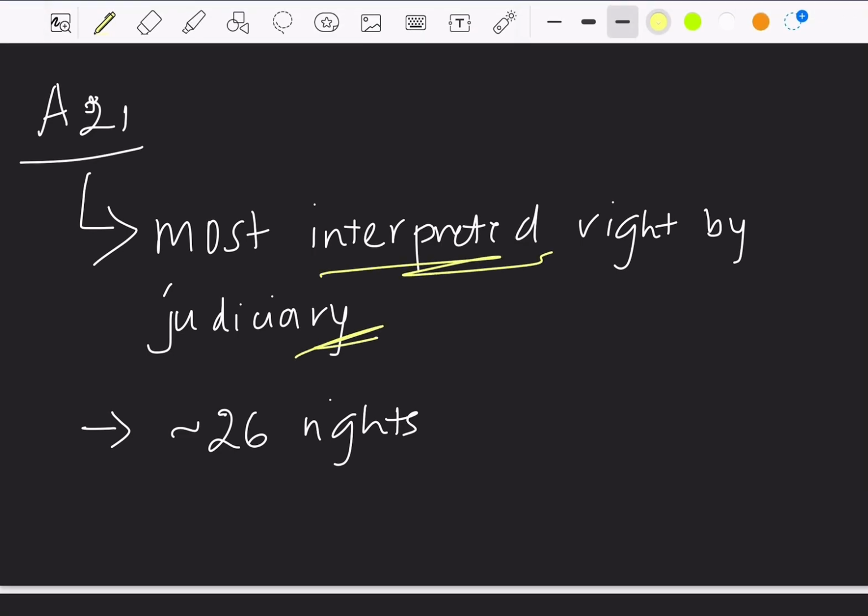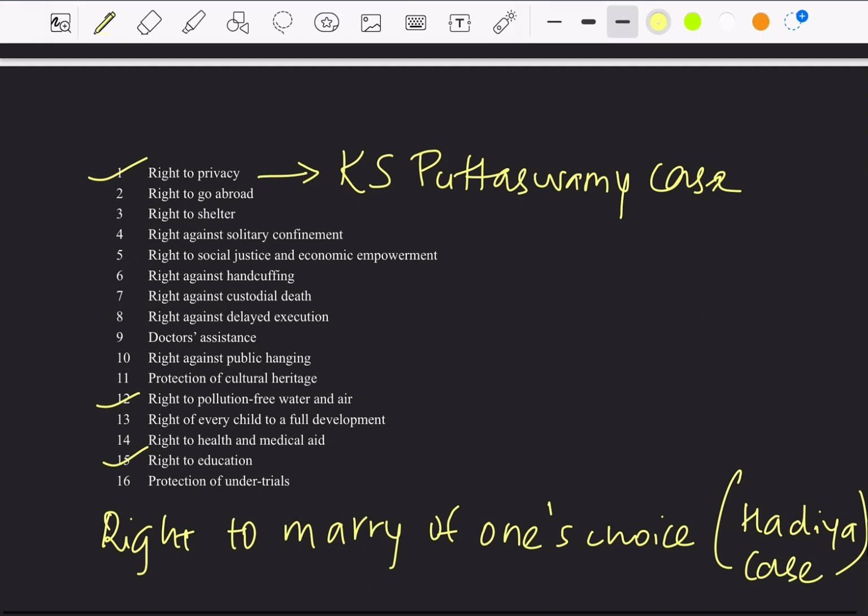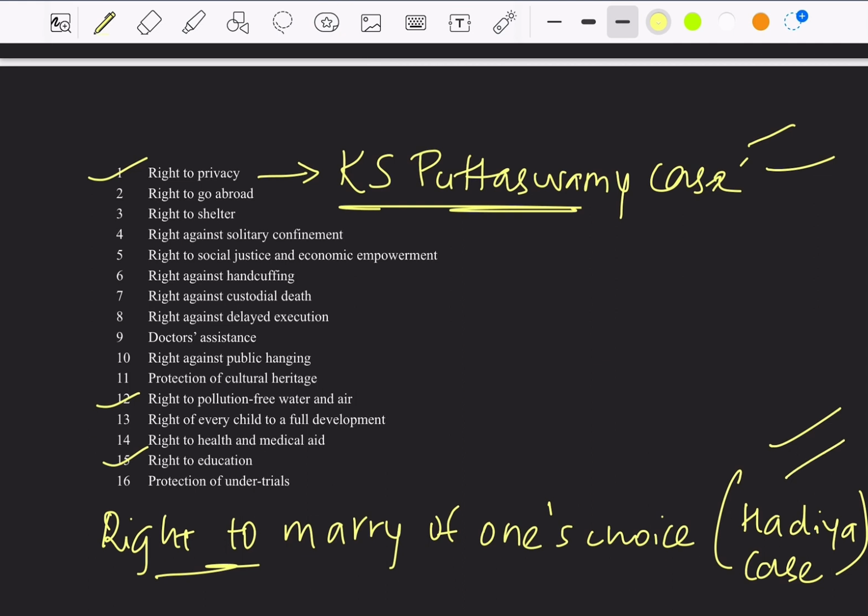Every time the court interpreted Article 21, a lot of rights were made part of Article 21. So at present, there are more than 26 rights which are part of Article 21. Take for example, the right to privacy, which was given by the Puttaswamy case, and recently the right to marry of one's own choice was also made a part of Article 21 through the Hadia case. And also we have the right to pollution free environment. All these rights under Article 21 are important.